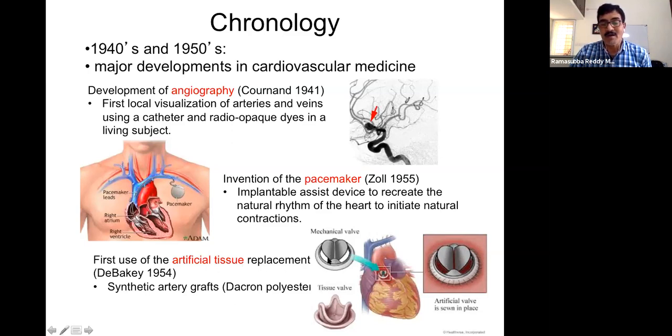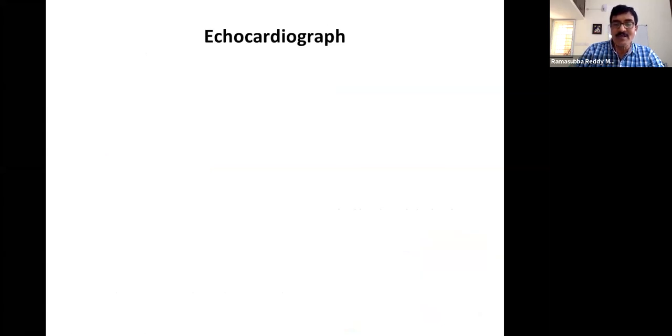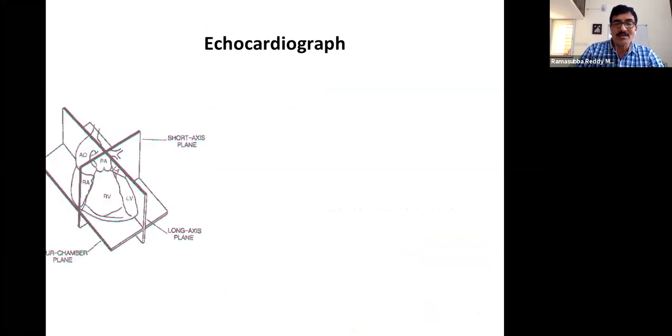Though the valve may be pure metal or polymer, the joining point between the valve rim and the heart muscle requires some sort of artificial tissue structures. So there is a lot of research going on in that direction.